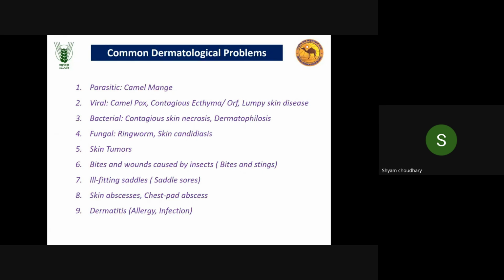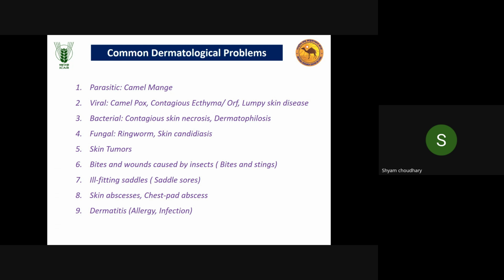Some other diseases are bacterial contagious skin necrosis, dermatophilosis, in fungal ringworm, skin candidiasis, skin tumors, bites, wounds caused by insects, ill-fitting saddles, skin abscess, chest bed abscess, and dermatitis in general, like allergy and infections. So the major diseases in camel: the most important is camel mange, then camel pox, contagious ecthyma.